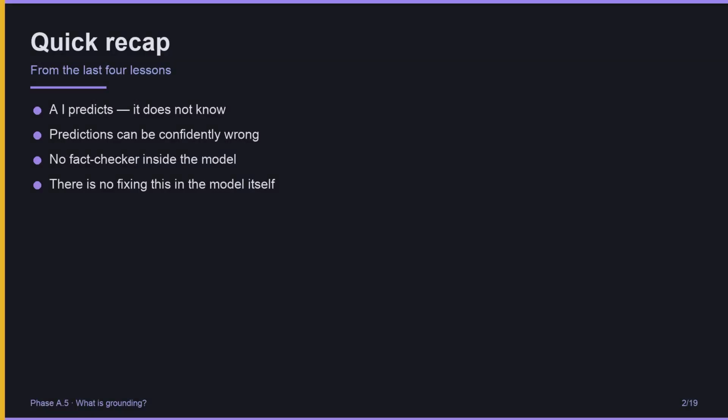Quick recap from the last 4 lessons. AI predicts, it does not know. Predictions can be confidently wrong. There is no fact checker inside the model. And there is no fixing this in the model itself. The architecture of an LLM will always be able to produce plausible nonsense. So instead of trying to fix the model, we work around it. That workaround is called grounding.